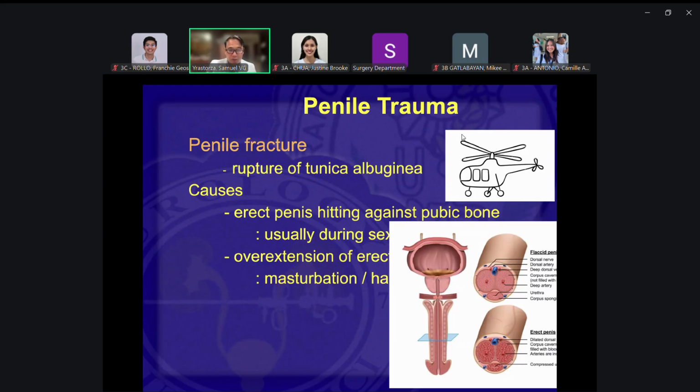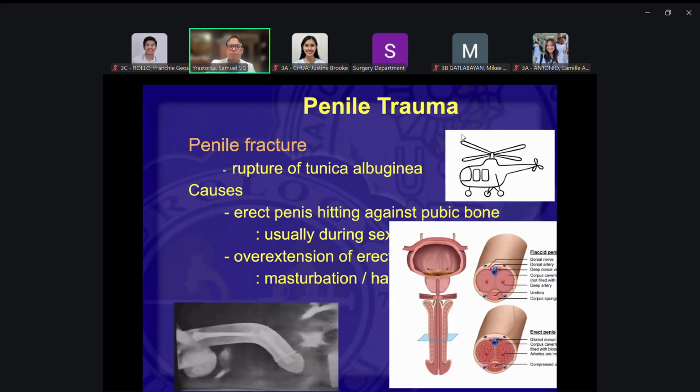Does it occur when the penis is not erect or flaccid? Rarely. So when the penis is flaccid, even if you whip it into the wall, it won't get penile fracture. You just get hematoma, but not penile fracture. So it has to be in the erect state.